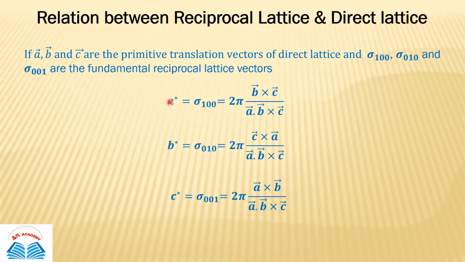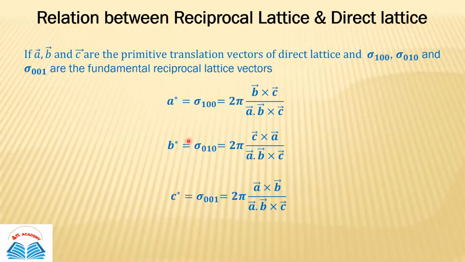Vector a star, which is sigma 100, one of the fundamental translation vectors for your reciprocal lattice system, will be 2 pi vector b cross vector c upon vector a dot vector b cross vector c. This is how you can convert mathematically the translation vectors from one space to another.